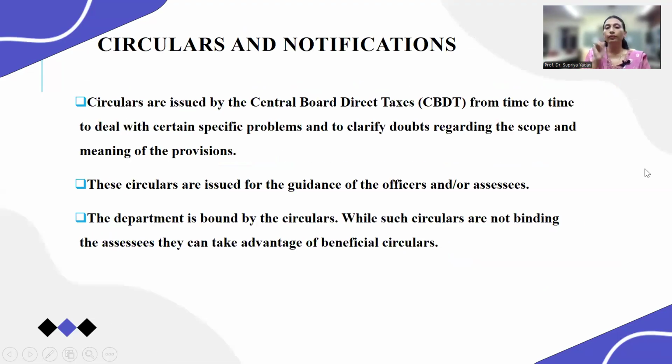Okay, then we will discuss circulars and notifications. What are circulars? Circulars are also issued by the CBDT, Central Board of Direct Taxes, from time to time to deal with certain specific problems and to give more clarification about any doubts or any concepts which had a different scope from the previous one. Okay, so these things are clarified through circulars. And this is again guidance to the officers and assessees.